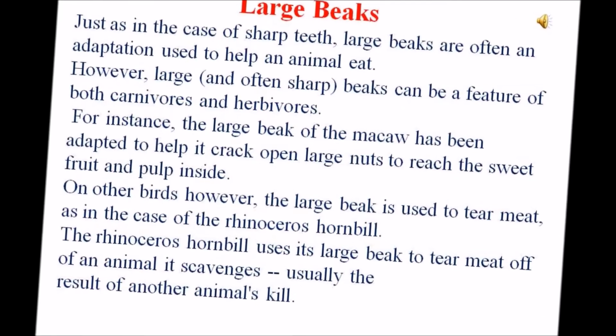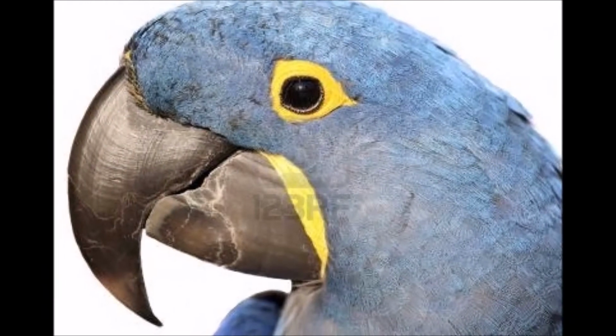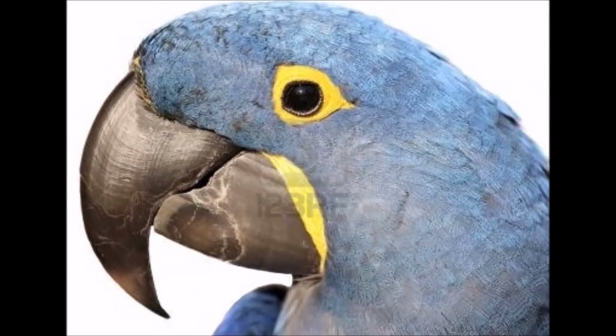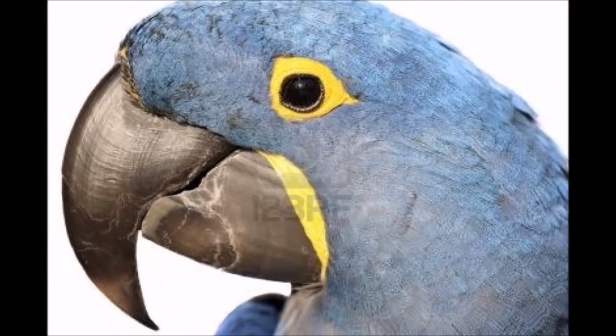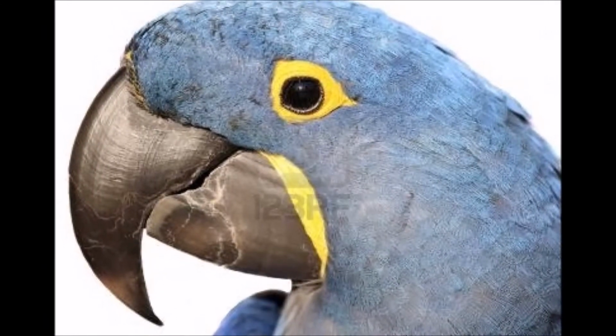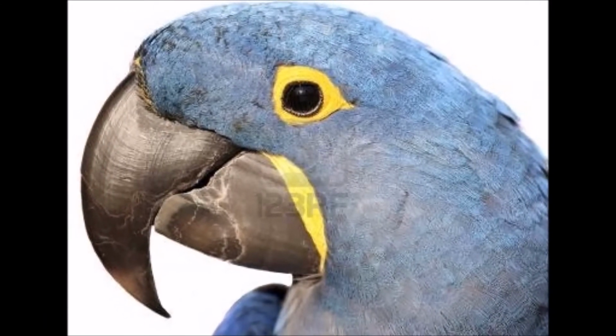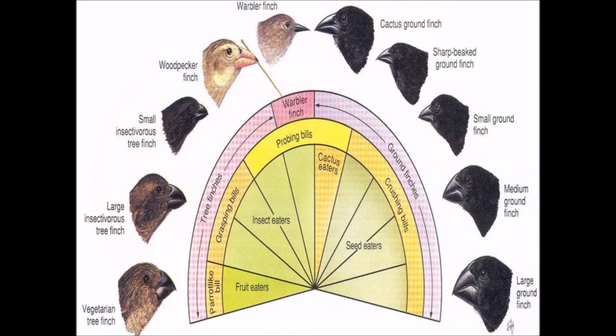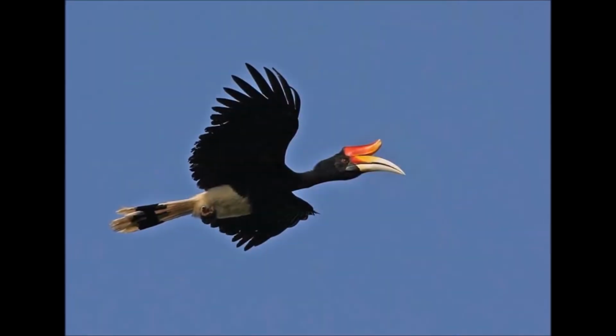Large beaks. Just as in the case of sharp teeth, large beaks are often an adaptation used to help an animal eat. However, large and often sharp beaks can be a feature of both carnivores and herbivores. For instance, the large beak of the macaque has been adapted to help it crack open large nuts to reach the sweet fruit and pulp inside.